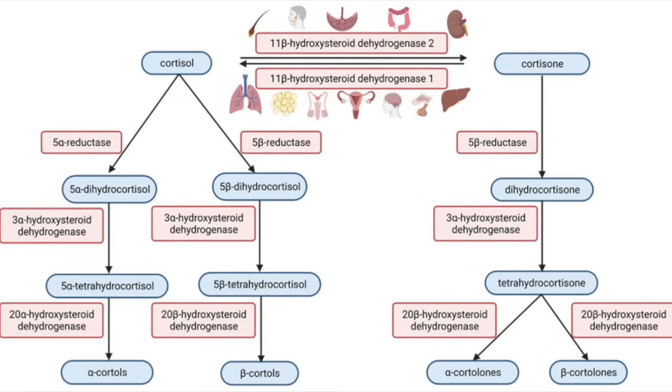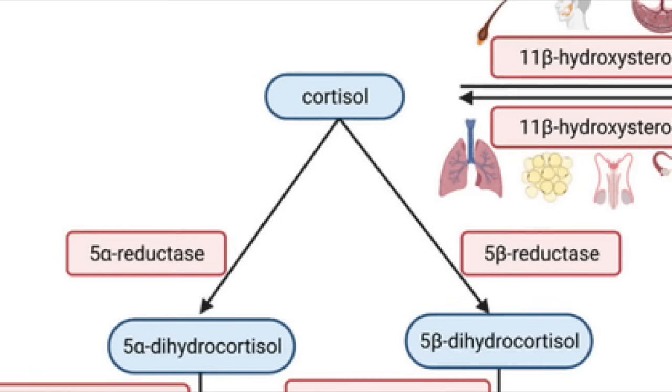So you're probably asking, but Kevin, what does this have to do with finasteride and dutasteride? Why don't you stay on point, bro? Well, it turns out that the 5-AR enzyme is involved with the metabolism of cortisol. You can see this in this diagram here. It shows that cortisol can be broken down by several pathways. One of those pathways is through the 5-alpha reductase enzyme, but it can also be broken down by the 5-beta reductase enzyme as well.